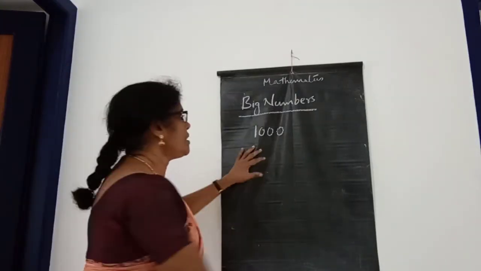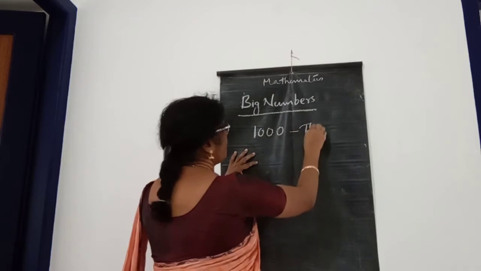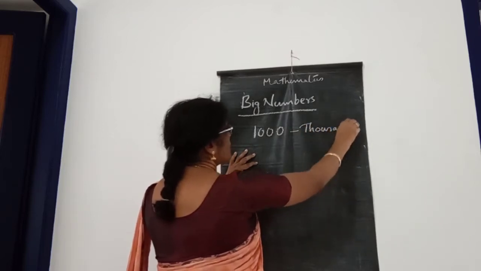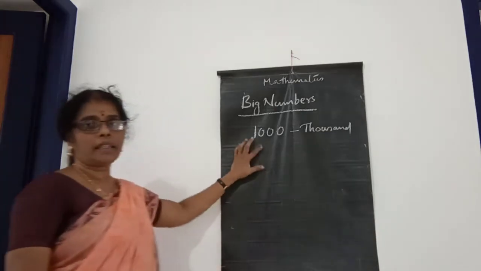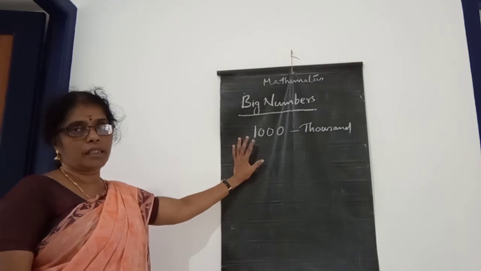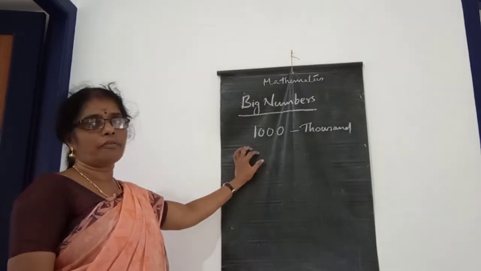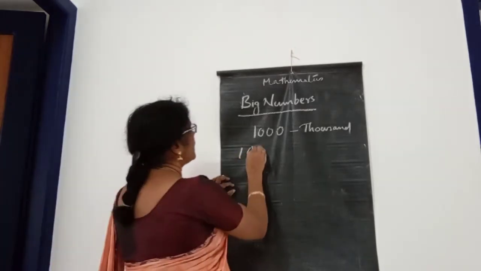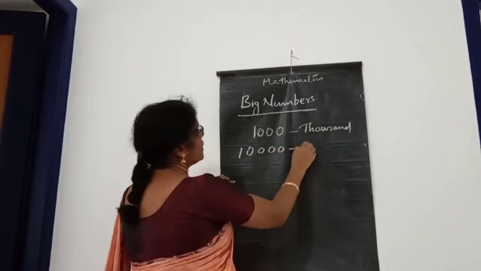There are 3 zeros in 1,000, and in 5,000 also 3 zeros. In 10,000, 4 zeros. 2,000 has 3 zeros. And 10,000 means 4 zeros in that, isn't it? So 1,000 and 10,000.